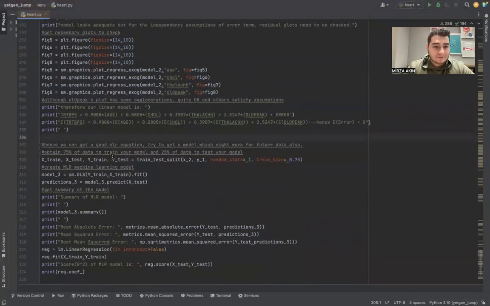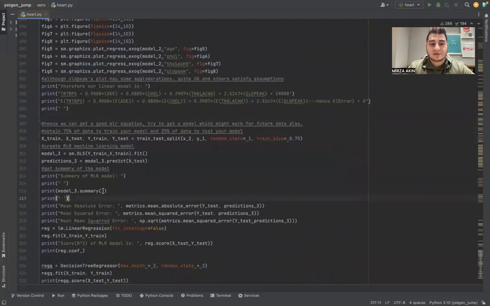And finally, we try to get an ML model, a machine learning model. Until that part, we got a good linear regression equation model, which works well on our current data. But in order to use it as a machine learning model, it also needs to work well on train data and all data.